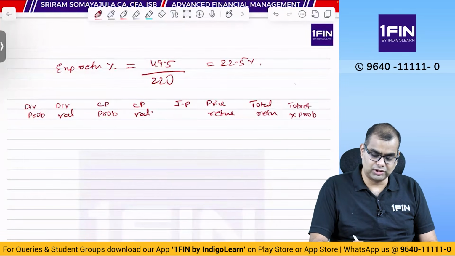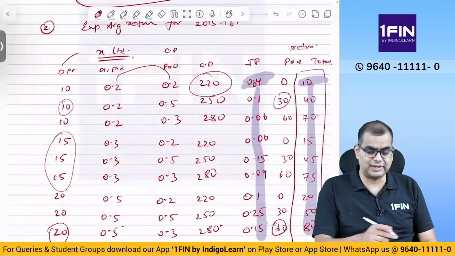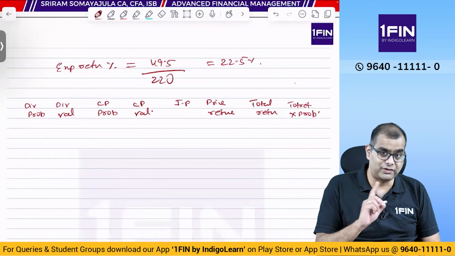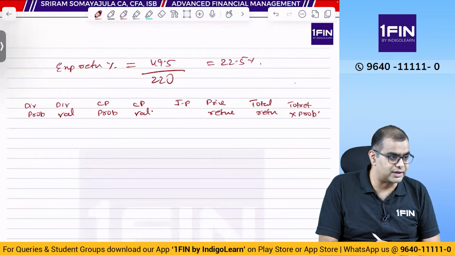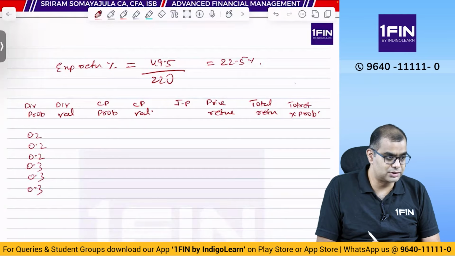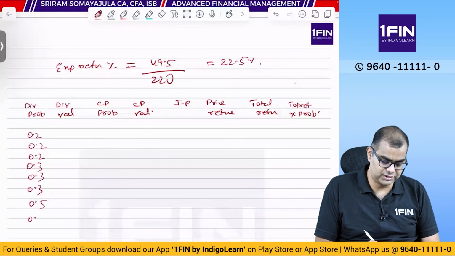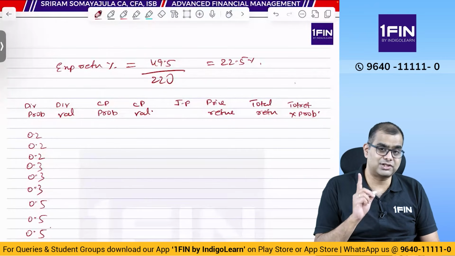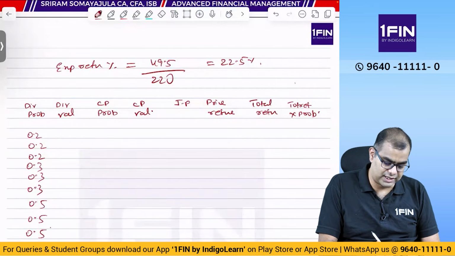Here I didn't do the total return into probability, I did it directly on the calculator. Here I am doing it separately, that's all. Now the dividend probability for Y, things are different, numbers are different: 0.2, 0.3, 0.5, and the dividend value is 15% of 10 rupees. So 1.5.